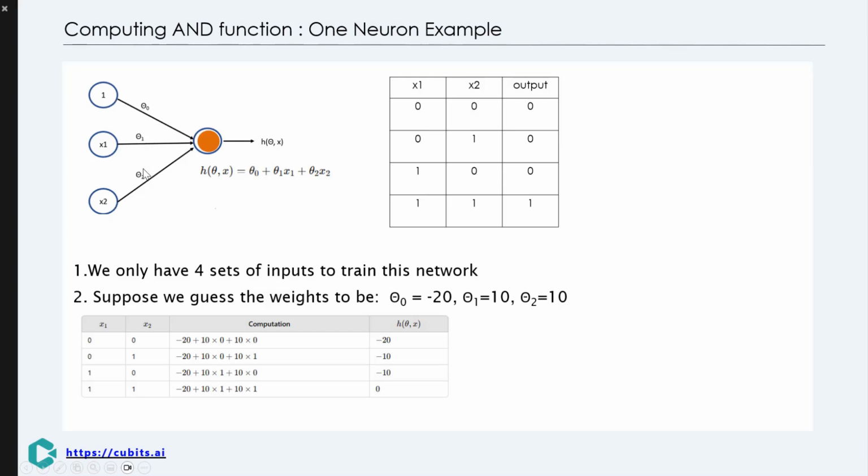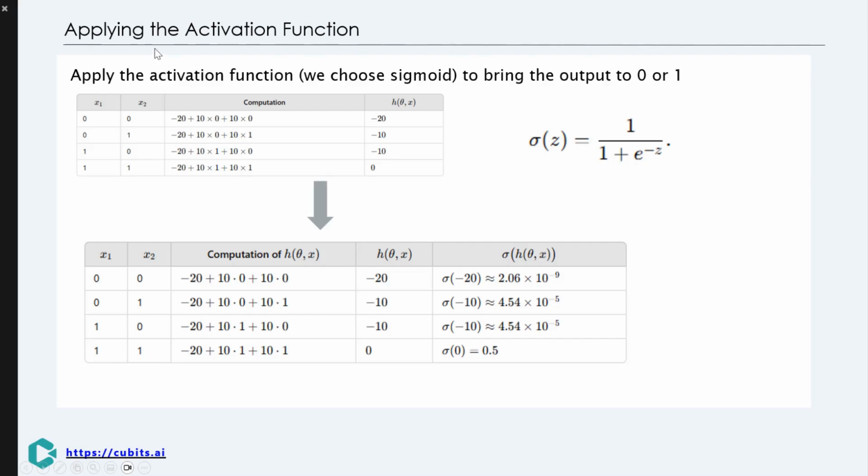Now let's talk about applying the activation function, specifically the sigmoid function. The sigmoid function is crucial because it helps us transform the raw output of a neuron into a probability-like value between 0 and 1. This is especially useful in binary classification tasks where we want to determine if an input belongs to one class or another. By squeezing the output into this range, sigmoid effectively enables the network to learn complex nonlinear patterns.